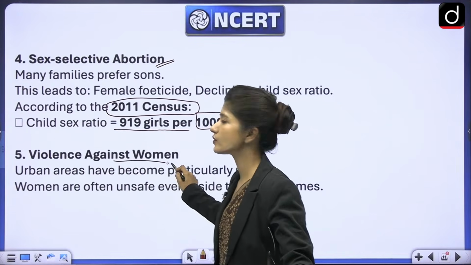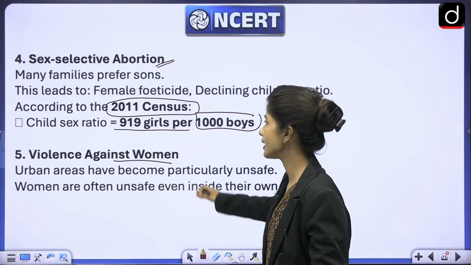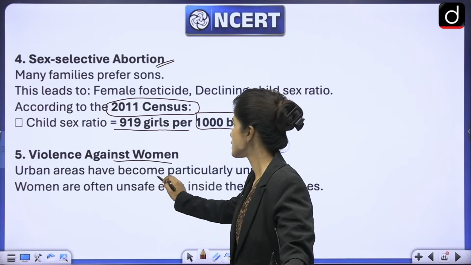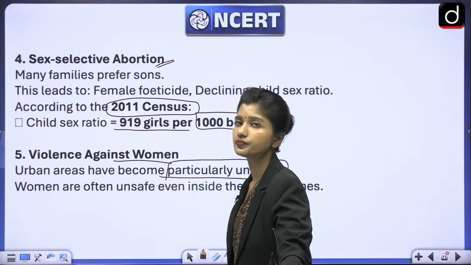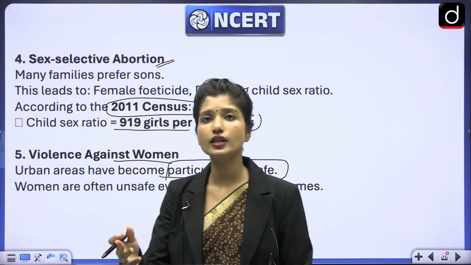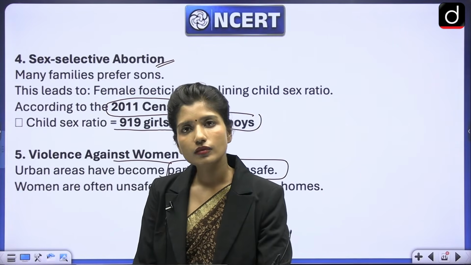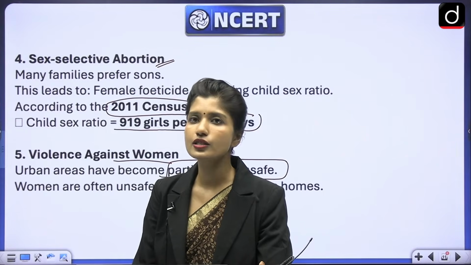Next is violence against women. As I told you, there are so many cases, even in urban areas. This patriarchy is there. Urban areas, especially, are unsafe. So the safety issues are still there, violence issues are still there.